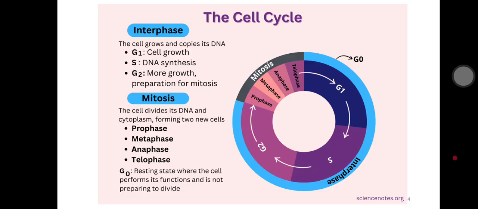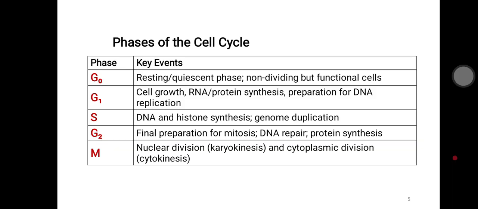G1 is also known as cell growth. S means the DNA synthesis process. G2 is more growth in preparation for the mitosis process. Then comes the mitosis phase, which contains four different phases: prophase, metaphase, anaphase and then telophase. This is the complete cell cyclic process, by which one cell prepares to become another cell.